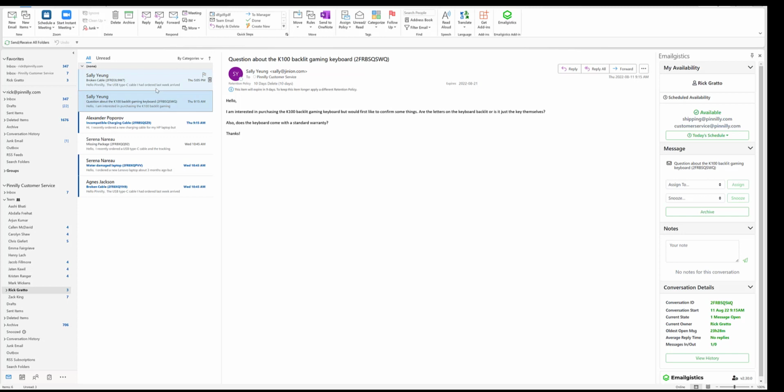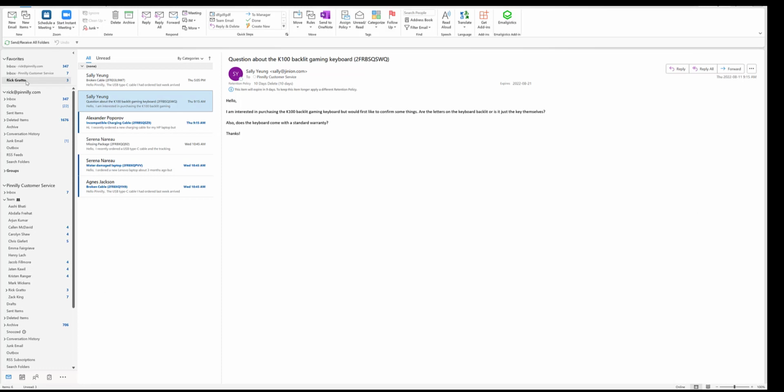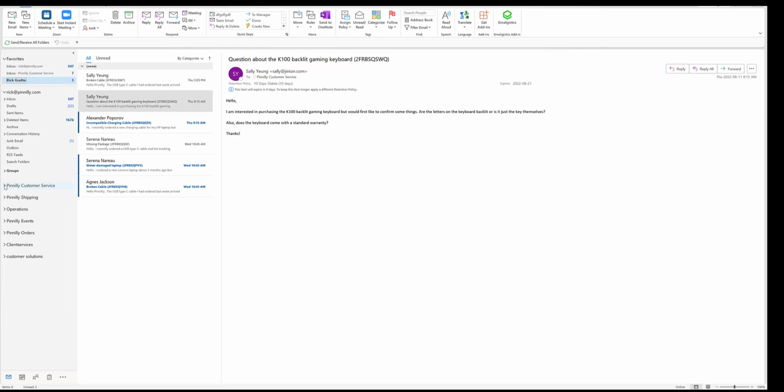What you can do to make things easier, so you don't have to navigate through an entire folder if you have a lot of team members, is you can always right click on your folder and add to your favorites. Now this would typically say add to favorites, but I've already done that up here. So we can see we have the Rick Grado folder available right in your favorites. I've also favorited the inbox folder, so that way I always have a viewership of the inbox in my favorites. So if I decide to close up the mailbox here, I still have these folders that I can maintain, and those are the only two folders that I should really care about and be working from.